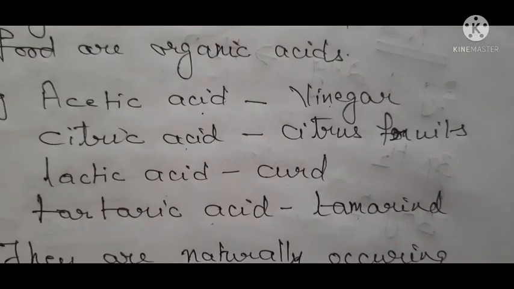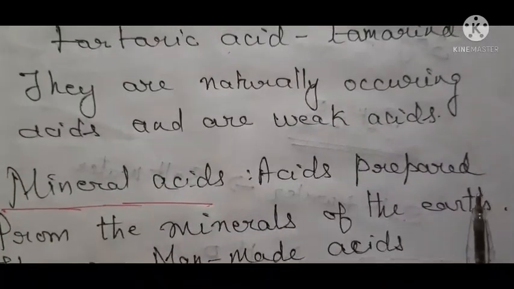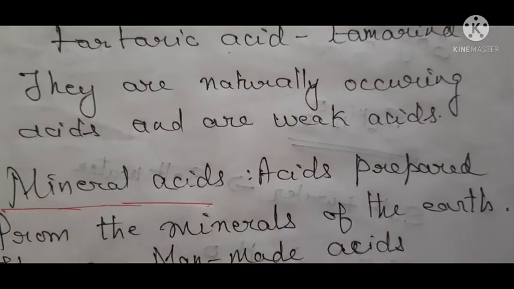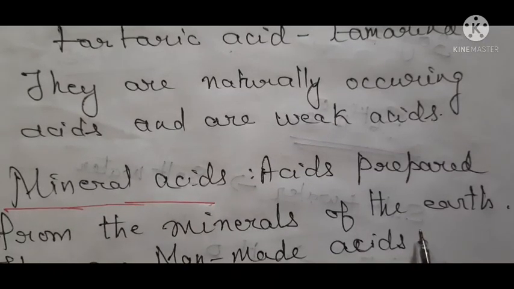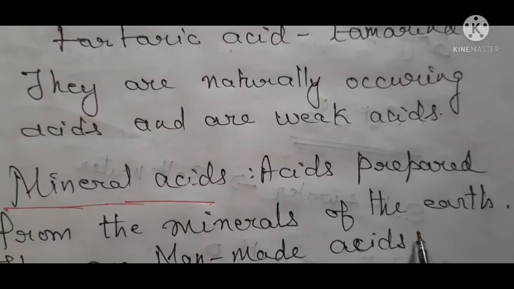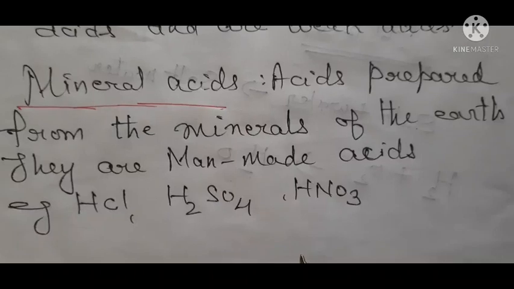Now other than this, there is another type of acids which are called mineral acids. So mineral acids are prepared from minerals of the earth. Okay, so you know that minerals you get from earth. So these mineral acids are prepared from these minerals, and these mineral acids are man-made. For example, you can see hydrochloric acid, sulfuric acid, nitric acid.